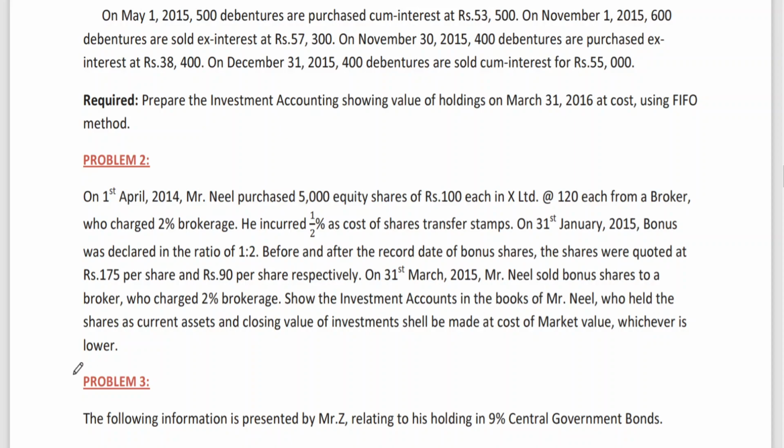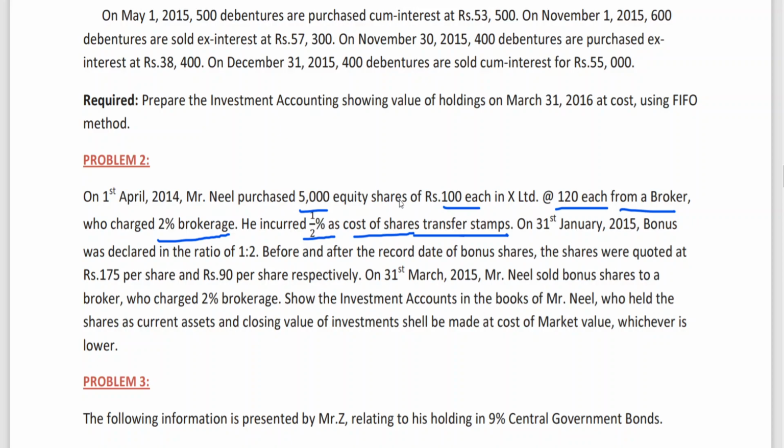Now this is a simple problem. In this case we have the information that Neil purchased 5,000 equity shares of 100 each at 120 rupees each from a broker who charged 2% brokerage. He incurred half percent as cost of share transfers. Now I told you, whenever you buy debentures or shares, the brokerage charges or any expenditure related to acquiring the investments has to be added. When you sell, it is to be subtracted.